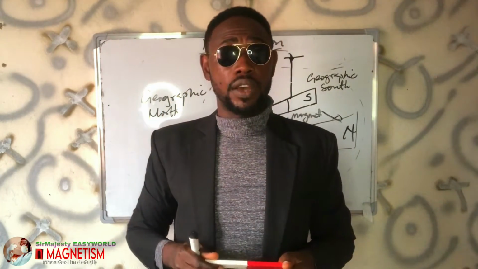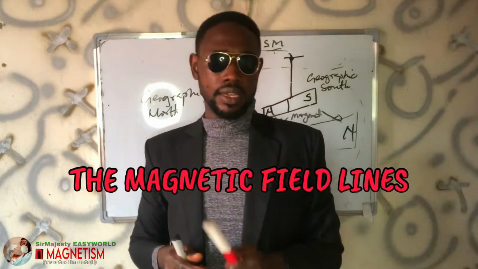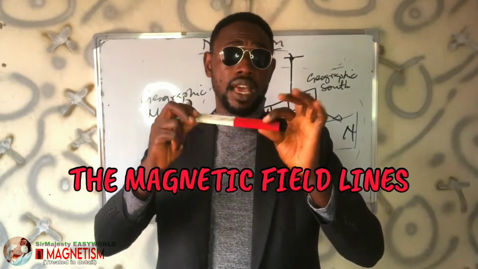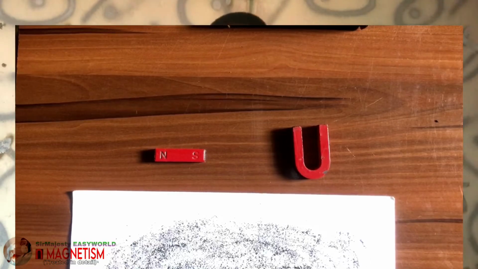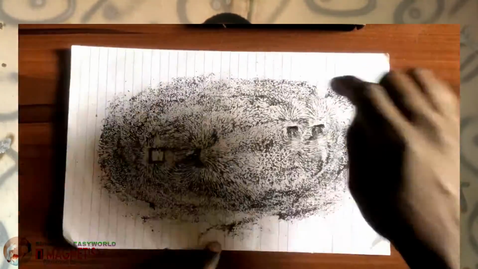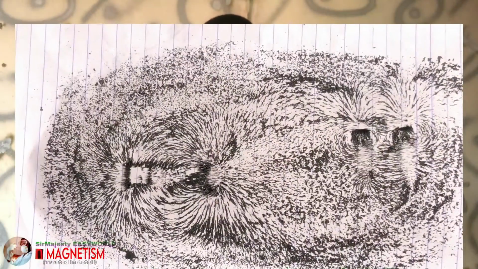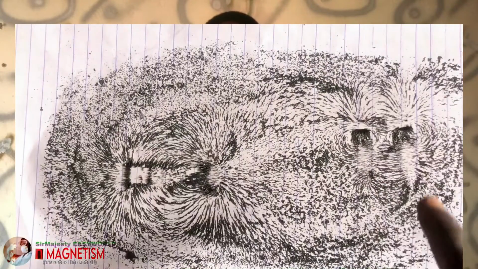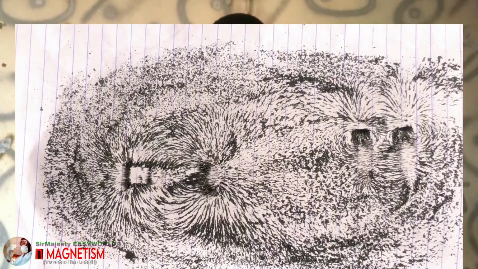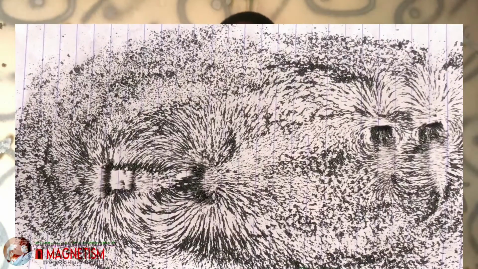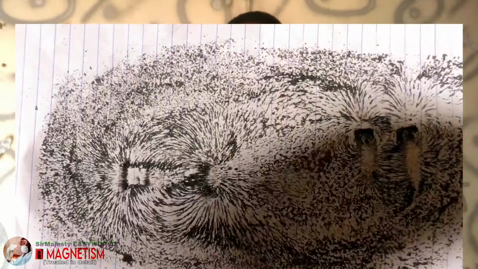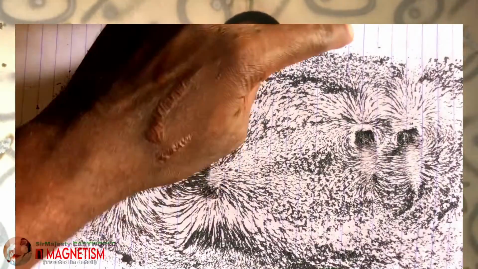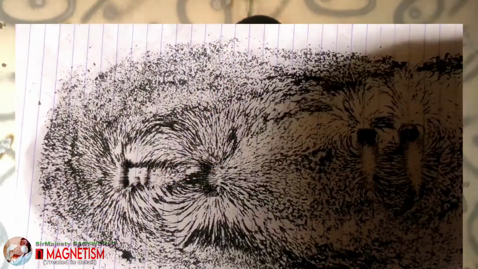For us to know this, first we have to consider what we call the magnetic field lines. Magnetic field lines are lines used to visualize the magnetic field of a magnet or the magnetic field of a wire carrying current. In that case, we will see the lines by practical, as you can see there on the screen. Practically, you can do this, and this particular plotting is what we call plotting of the magnetic field lines. You need iron filings and a white paper. You see that on the screen. You just bring this bar magnet, place it down, place a white paper on it, then pour the iron filings on it. They will align in a pattern showing you the